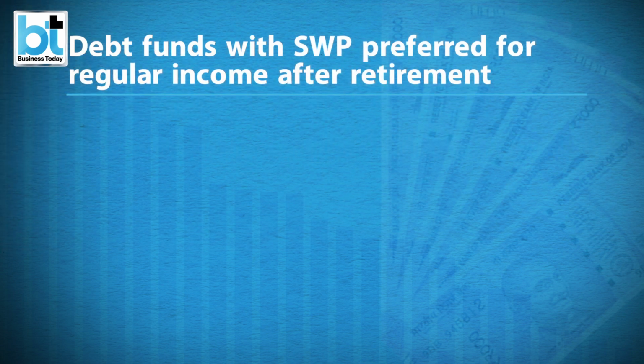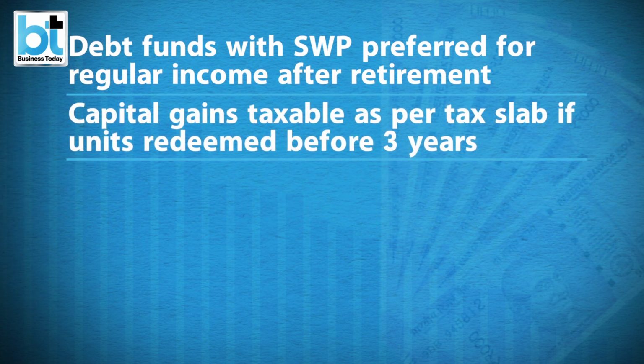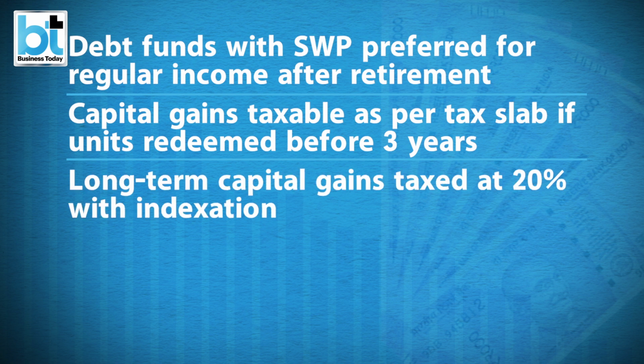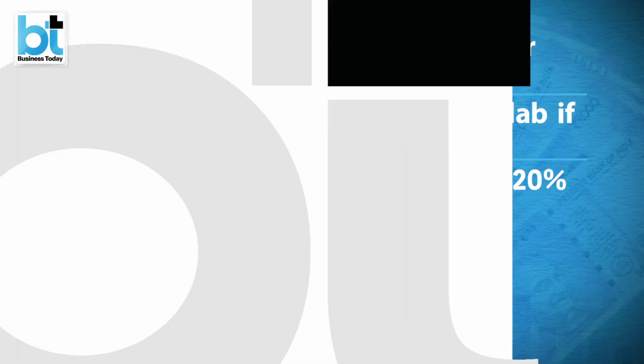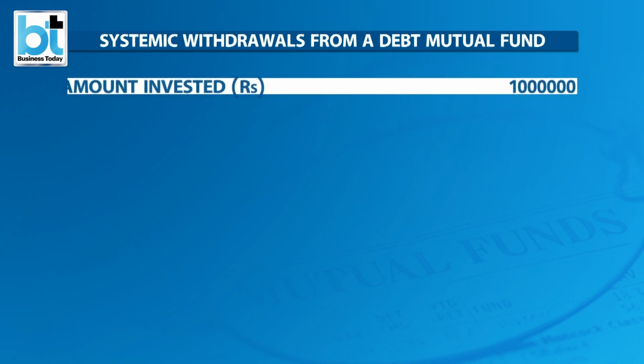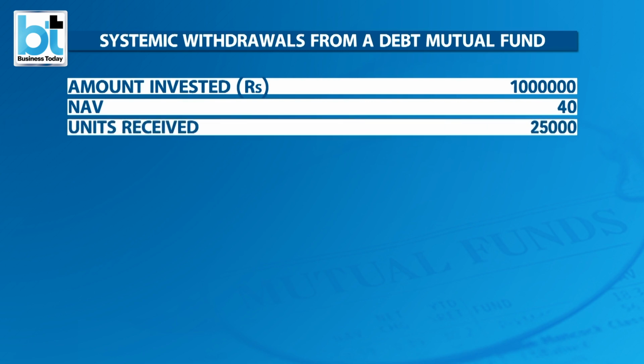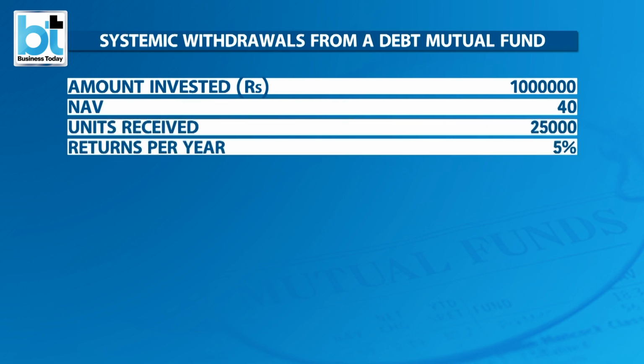I have taken the example of debt funds as they are the best option for regular income after retirement. One important point in case of debt fund is if you redeem units before 3 years, capital gains is taxable as per the slab rate, while long-term capital gains are taxed at 20% with indexation. So instead of FD, if you invest the same amount of rupees 10 lakh in a debt mutual fund at an NAV of rupees 40, you will receive 25,000 units.